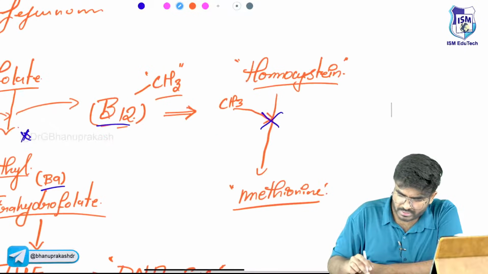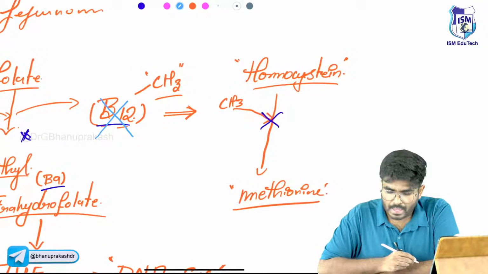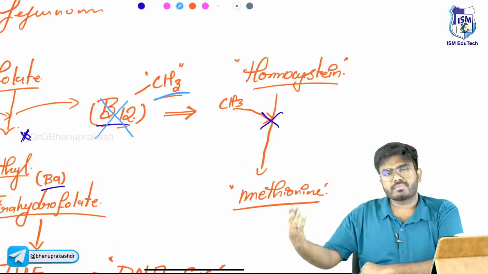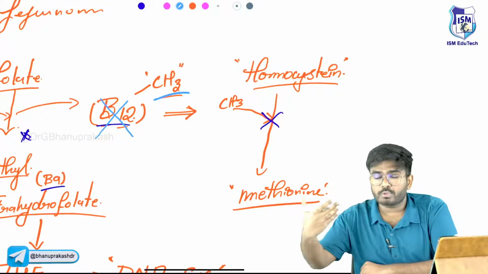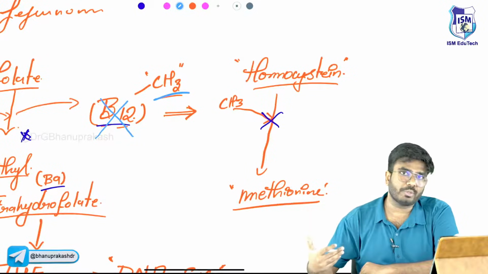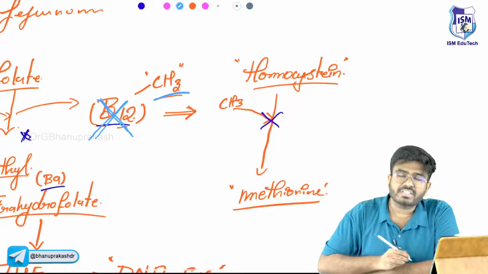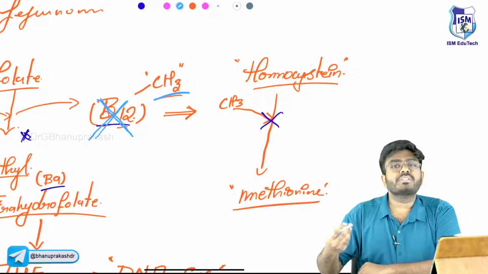Second one, look here, guys. If vitamin B12 is not there, it's not going to give the CH3 methyl group. It's vitamin B12 which donates the methyl group to homocysteine, so that homocysteine will be converted into methionine. Now as vitamin B12 itself is not there, the methyl group is not going to homocysteine.